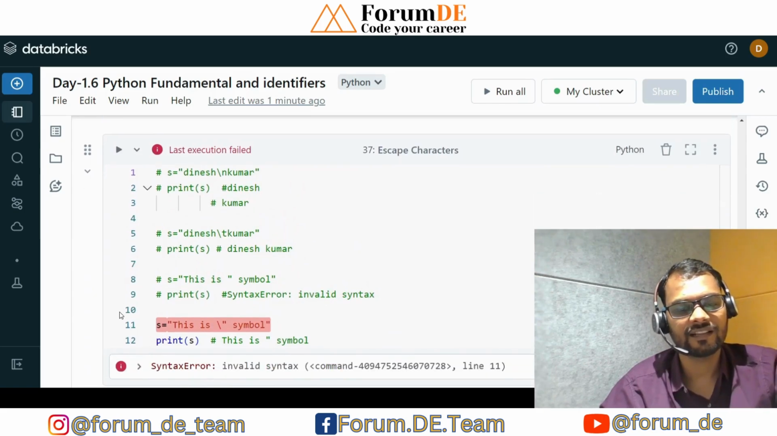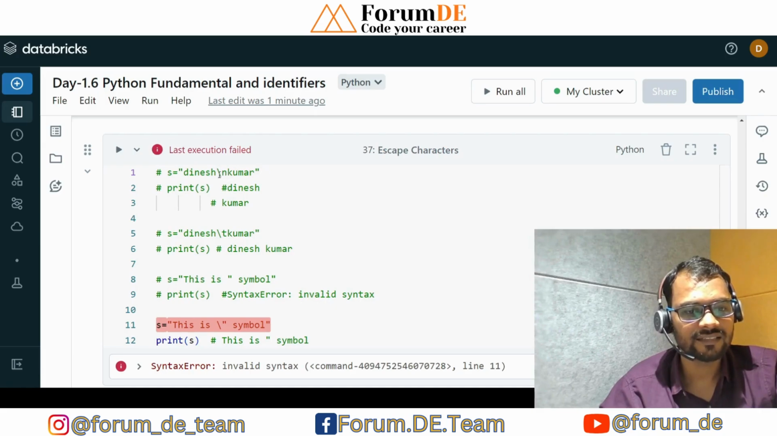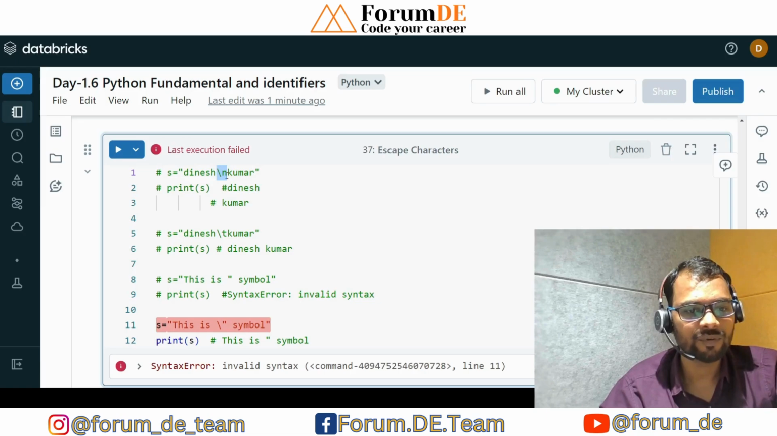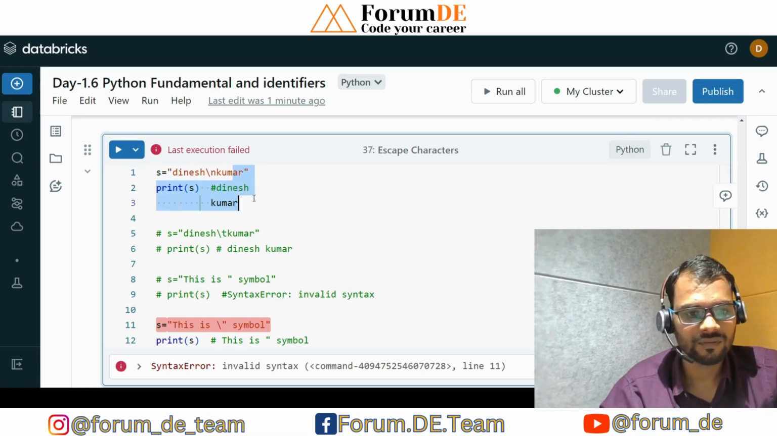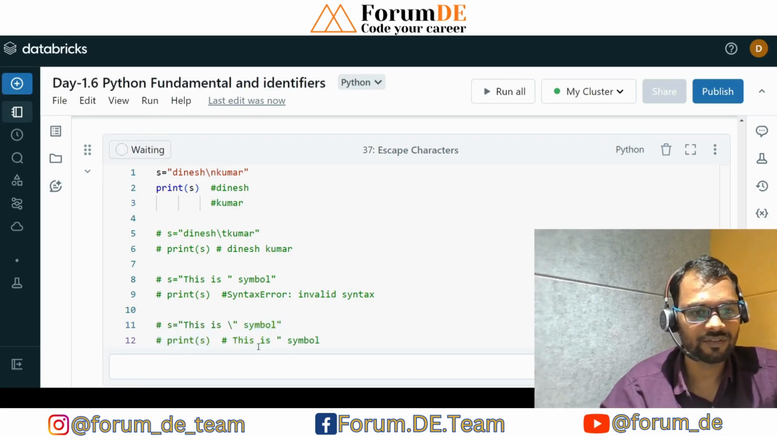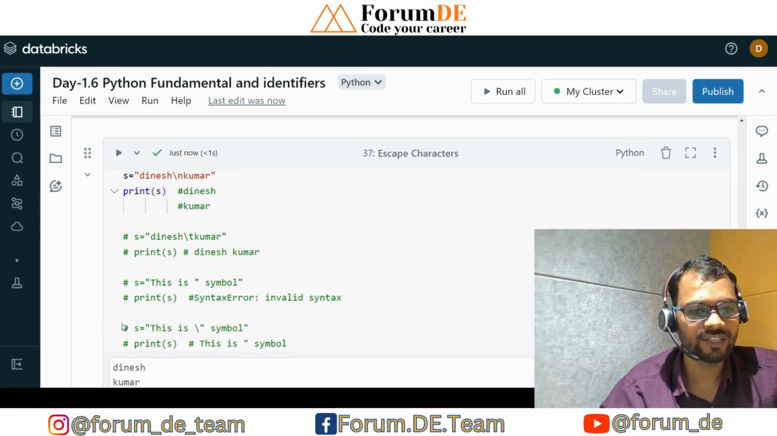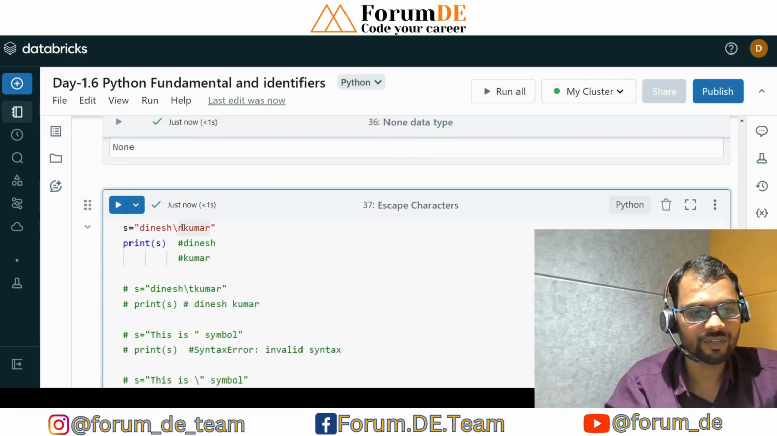Now the last part is the escape characters. Some of the escape characters we should know about. That is slash n, which means new line. If I have Dinesh slash n Kumar, it will print the value on a new line. Dinesh and then Kumar on the new line. If I use slash t, that is the tab, both of the outputs will be separated with a tab.